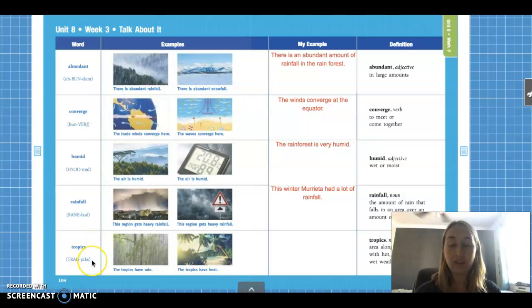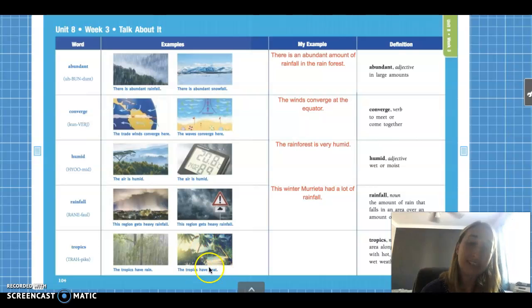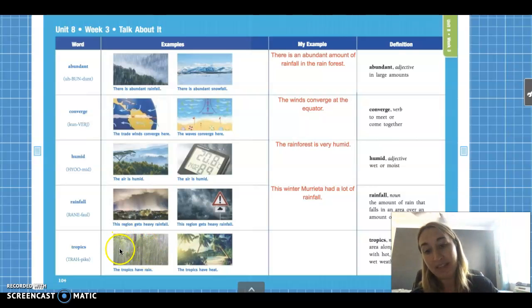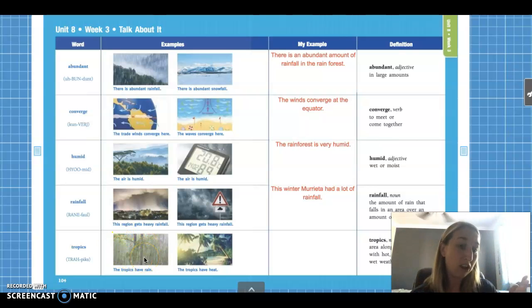All right, our last vocab word for this week is, we're going to look at our pictures first. So let's look at the pictures. What do we see here? Ooh, this picture makes me want to go to Hawaii because that's what it looks like to me. Look at that nice sandy beach and the ocean and those beautiful palm trees. Just makes me want to go to Hawaii and go swim with some sea turtles. It looks beautiful. And then here, look, I see lots and lots of rain. And then I see lots of trees again, which seems to be the common theme throughout the rainforest, right? There's lots of trees, lots of animals, lots of rain.